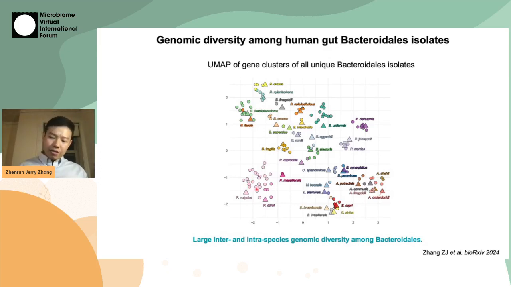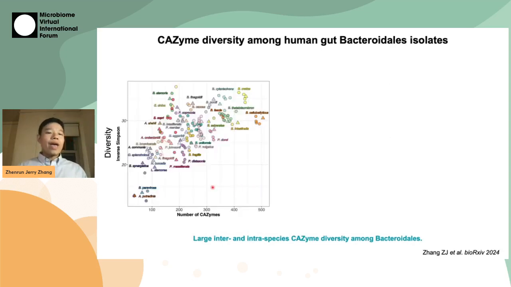This also applies to specific genes within these genomes, such as CAZymes. So we have enumerated the numbers of CAZymes within each genome, as well as calculated the diversity of their CAZymes based on their profiles. In general, generalists, which can degrade more types of glycans, have higher numbers of CAZymes, and they would also have higher diversity of CAZymes, and specialists vice versa.